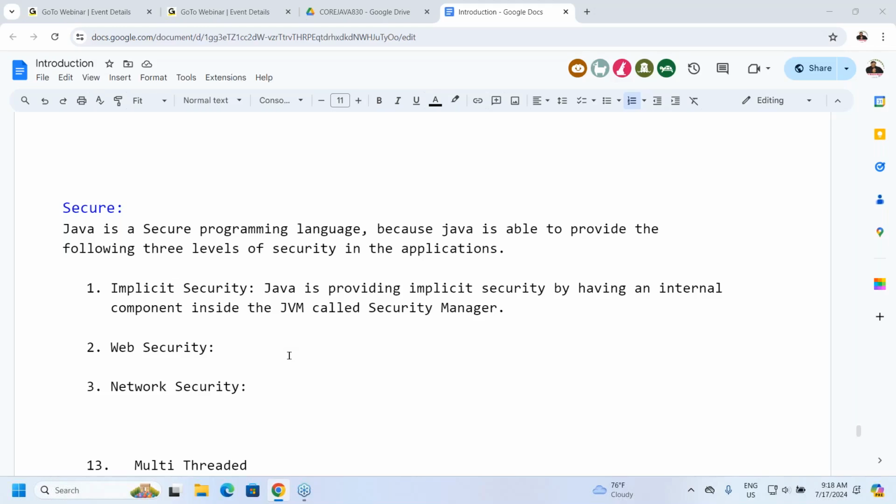Got it or not? This is called authentication. Checking whether the user is the right user or not to access this application, that is called authentication. The checking is going on the basis of the username and password. That is called authentication. Got it? What I'm telling you now? All right.